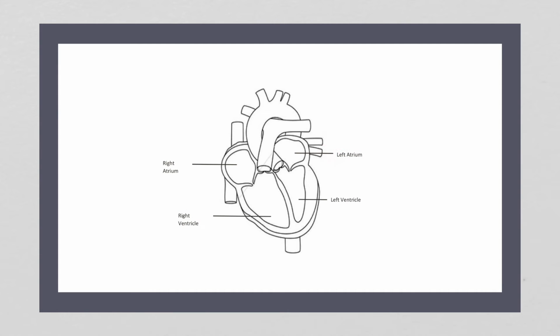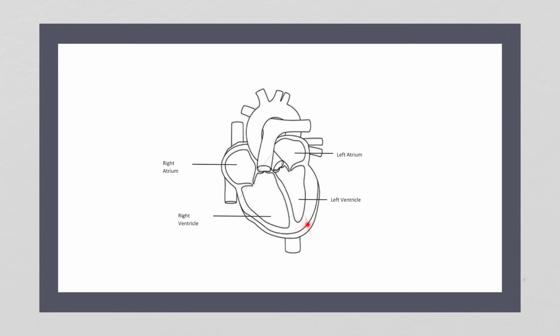We always talk about the organ as if it's in the person. So we're looking at somebody's heart. So if you flipped the person around and you became you, it looks like it's on the left, but that's because we're facing the organ. So the right side of the organ is on the left of the picture. So this is the right atrium and the right ventricle. And this is the left atrium and the left ventricle.